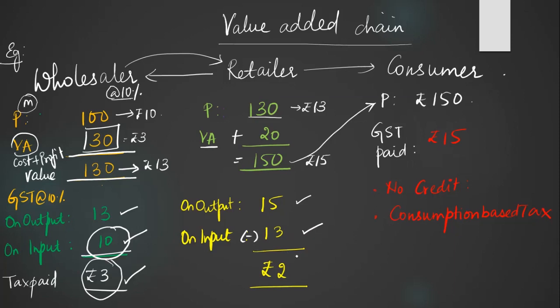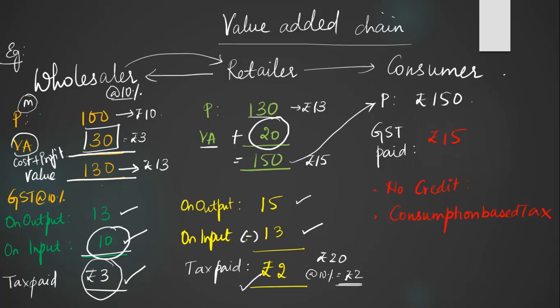So this is the tax that he is going to pay to the government. Again here, the value addition done is rupees 20, and at 10% it is rupees 2. So the actual tax he is depositing to the government is rupees 2. That is why it is a value added tax.